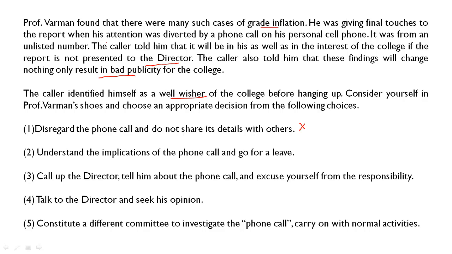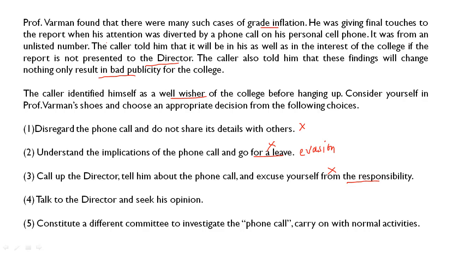Next, understand the implications of the phone call and go for a leave. Okay, so it is again the case of evasion. You cannot evade from your duty. You cannot go for a leave, of course. So this is not a correct option. Call up the director, tell him about the phone call and excuse yourself from the responsibility. Friends, again a case of evasion, clear. I will not take this.